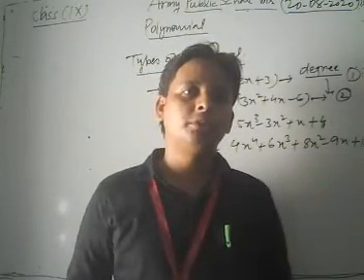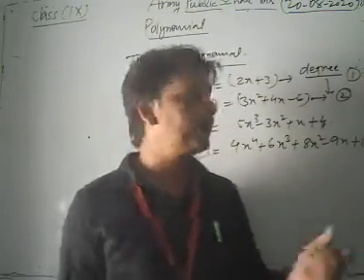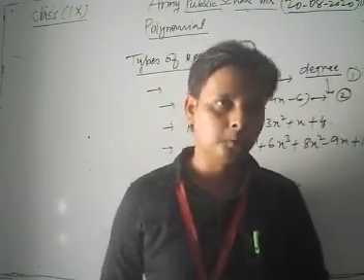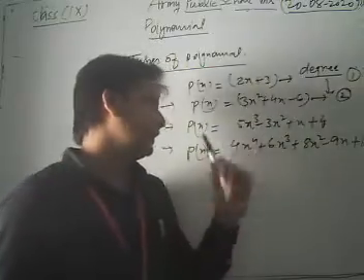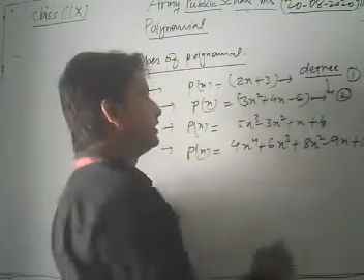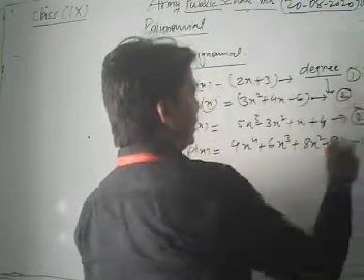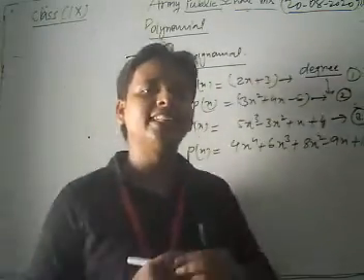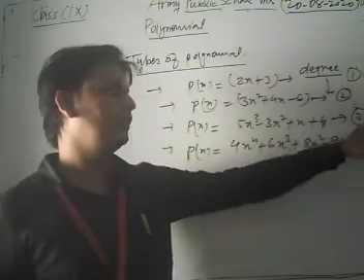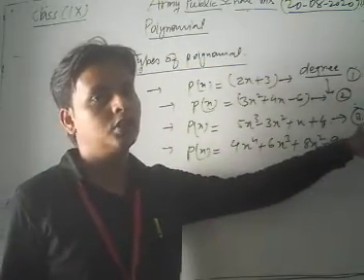So any polynomial of degree 2 is known as what? Quadratic polynomial. Okay, now we take the third example. In the third example, the highest power of the variable is 3. So its degree is what? 3. So a polynomial of degree 3 is known as what? Cubic polynomial.